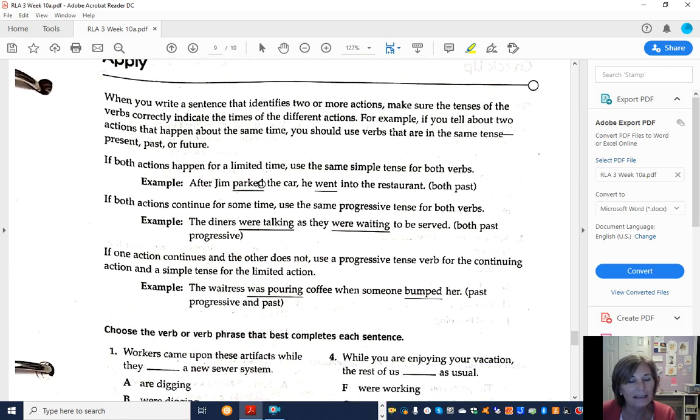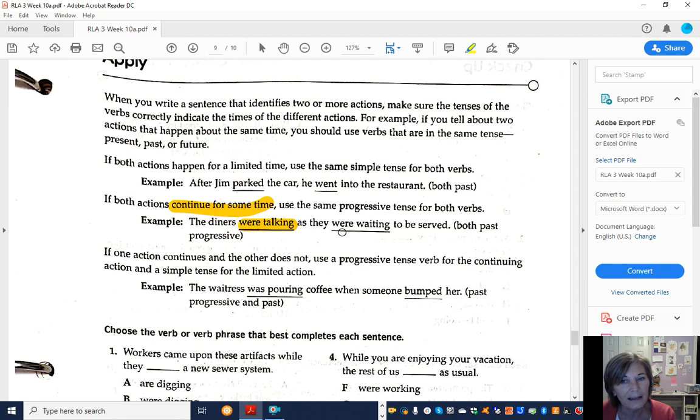You can't talk about future tense and present tense when you're talking about the same happening at the same time. So you're going to use simple tense if it's a limited time, one-time thing, not ongoing. After Jim parked the car, that's past. He went into the restaurant. Both of these are past. If they both continue for some time, that's the progressive tense, and you use the ing verbs.